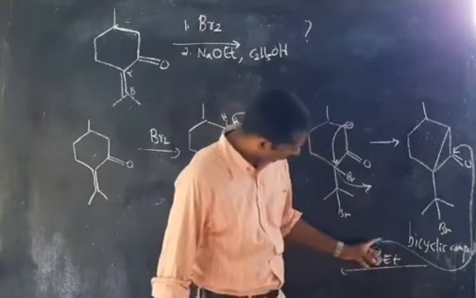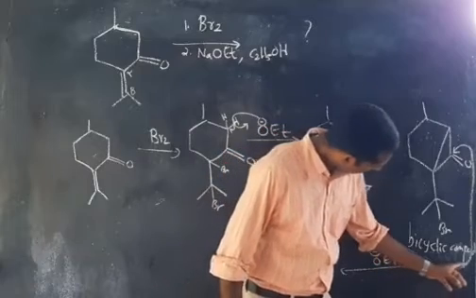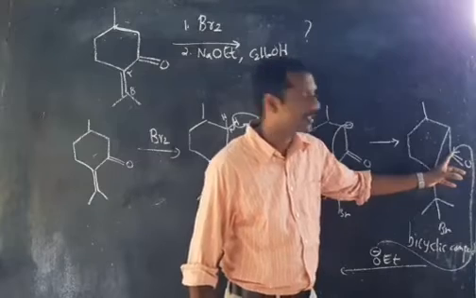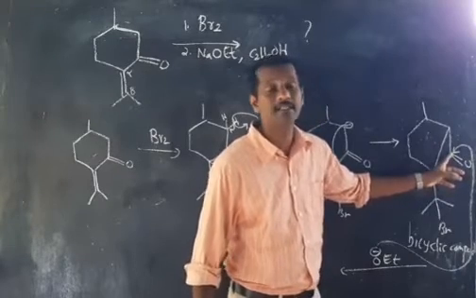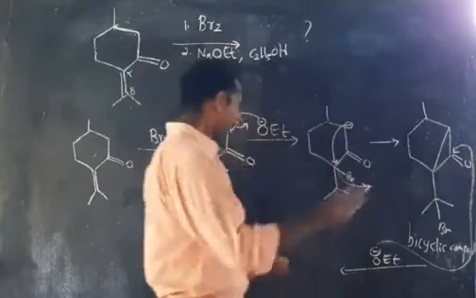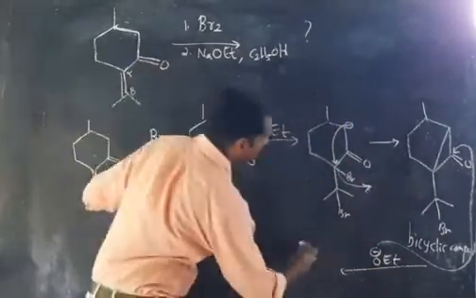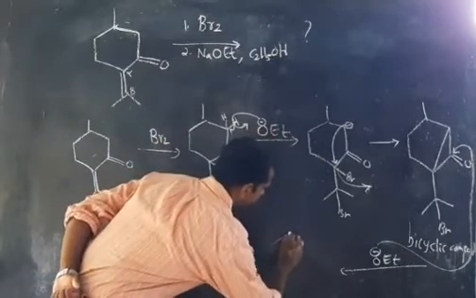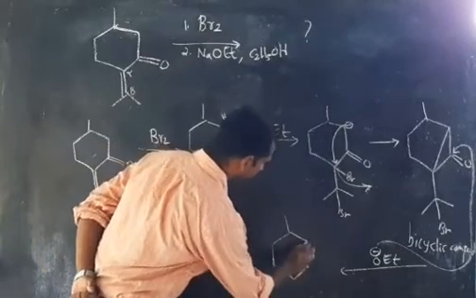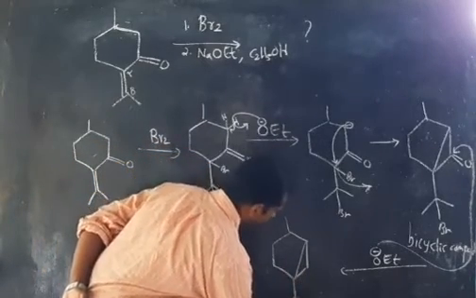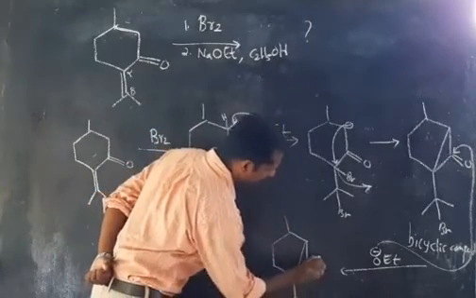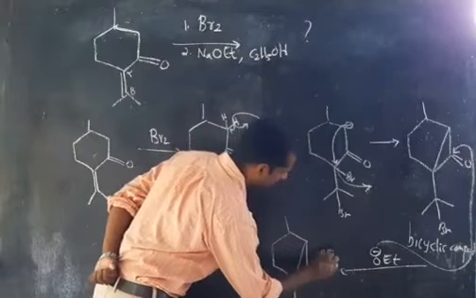Look very carefully. This OEt minus is attacking the carbonyl carbon. The CO group is a polar group, and C is slightly positively charged. Therefore, OEt minus is attacking this carbon, and you are getting a new structure like this. Now it is like this. Here it is no change, here it is no change, and here is also Br. And here you can see OEt joined.